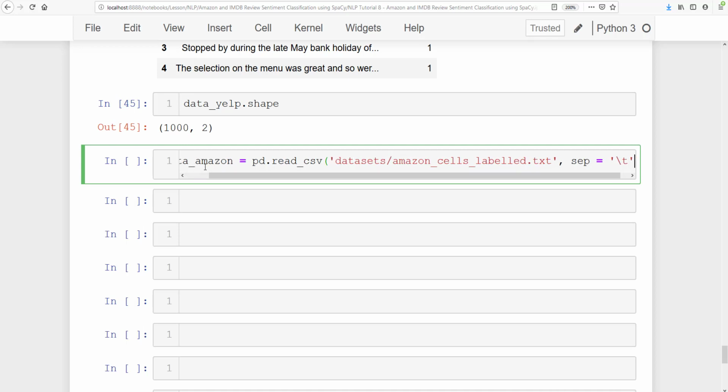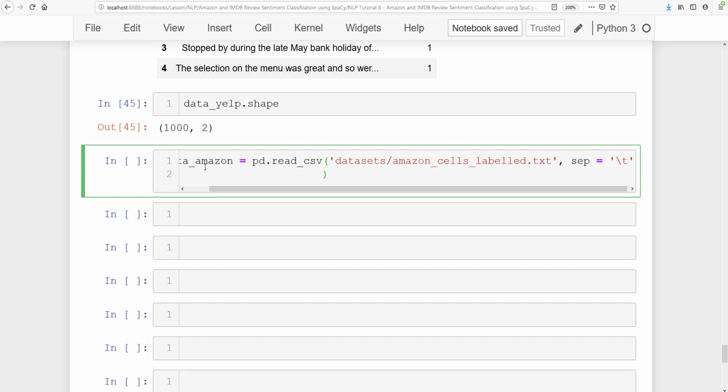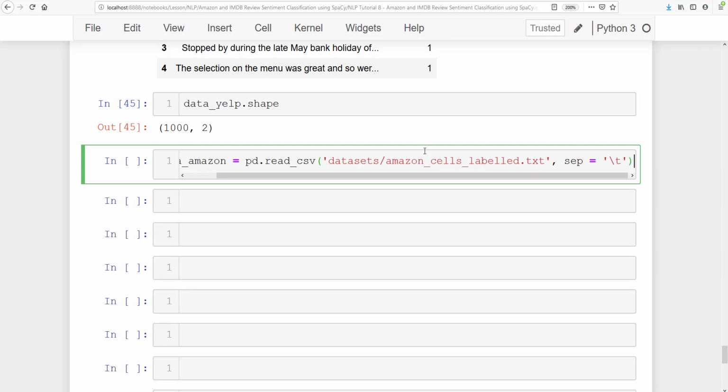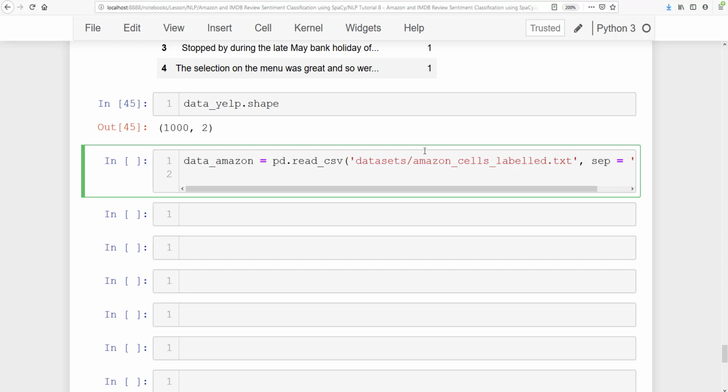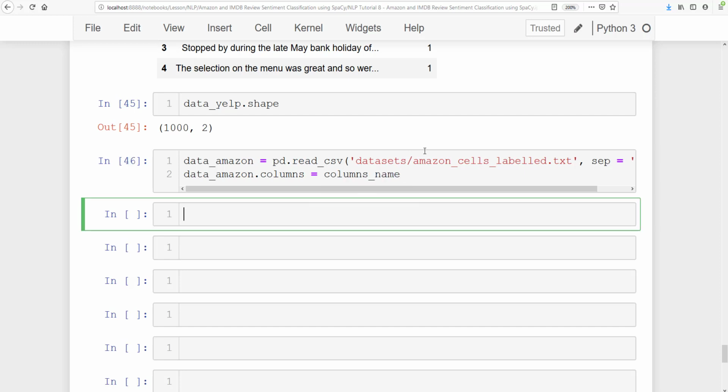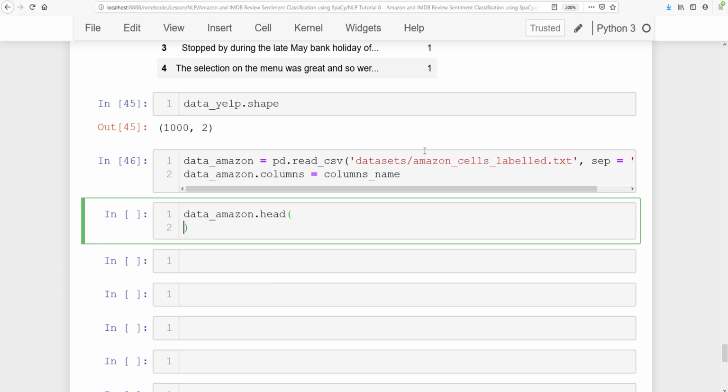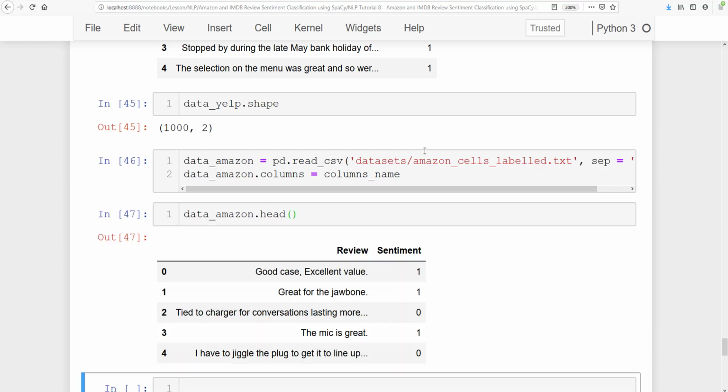All right, and now I'm going to use data_amazon dot columns is equal to column names. So let's go ahead and see the first 5 lines of data_amazon.